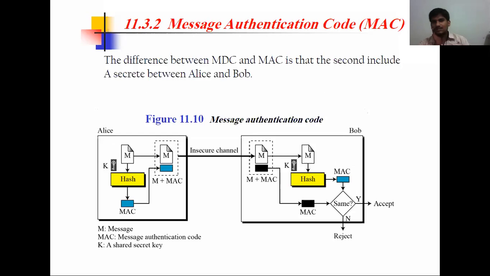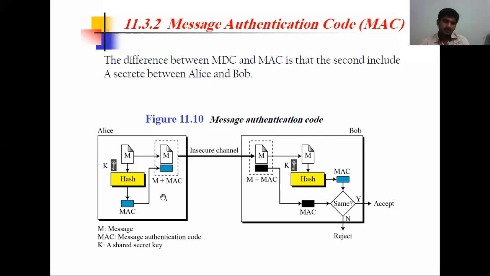Then another one: the difference between MDC and MAC. Message authentication code, message detection code, what is the difference? Even if the message detection code is sent, how can we confirm that Alice is the one sending the message to Bob?